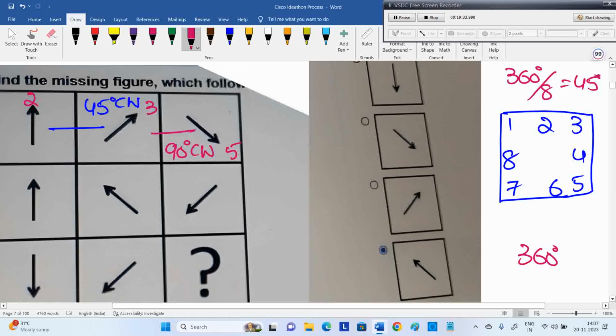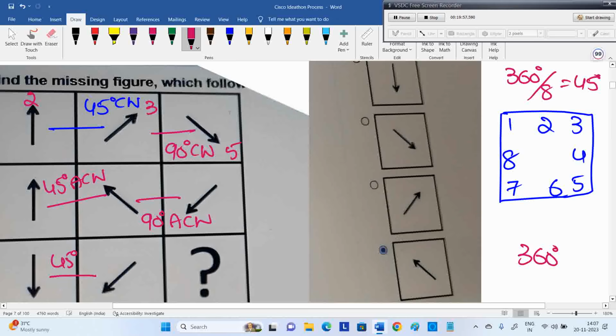Now below, what happened? This is 45 degrees anti-clockwise, then 90 degrees anti-clockwise. So the logic is first one step, then 2 steps jumping, whether clockwise or anti-clockwise. Whether you go clockwise, 1 step then 2 steps change. Anti-clockwise also. Here it is going anti-clockwise. 45 degrees.